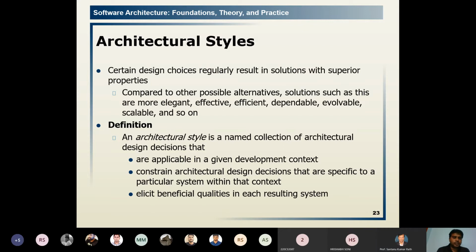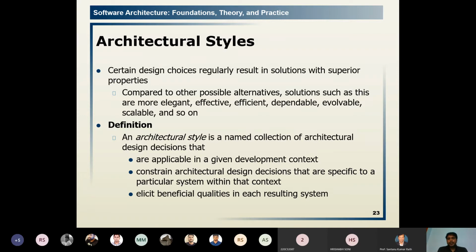Then the formal definition: an architectural style is a named collection of architectural design decisions. It is a collection of design decisions which are properly documented. These are applicable in a given development context. In a particular development context, we can apply the architectural styles. They constrain architecture design decisions that are specific to a particular system within that context.